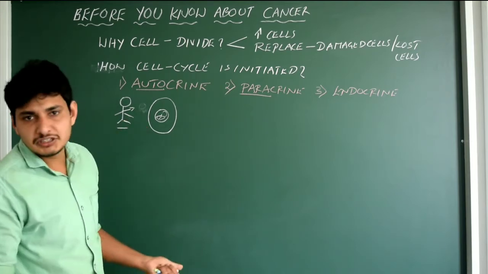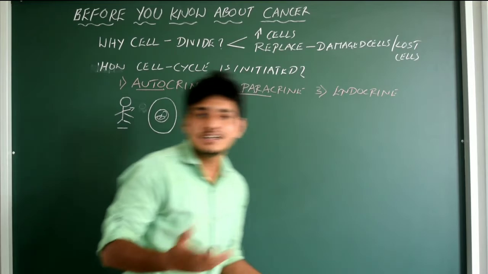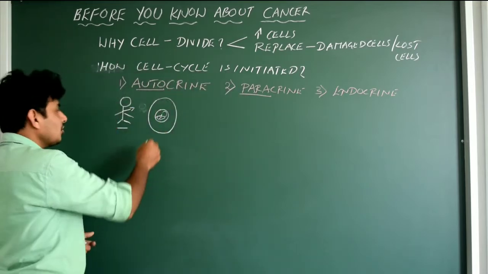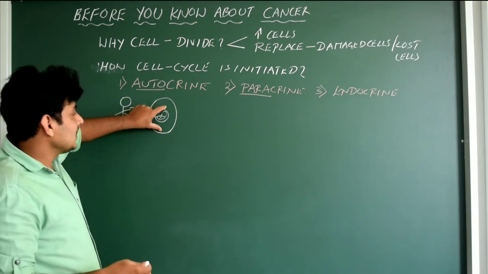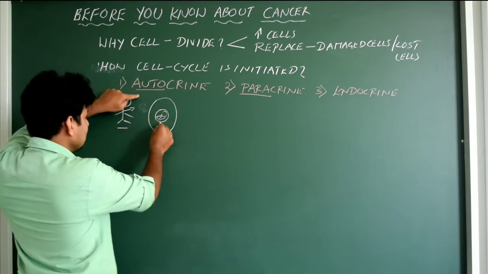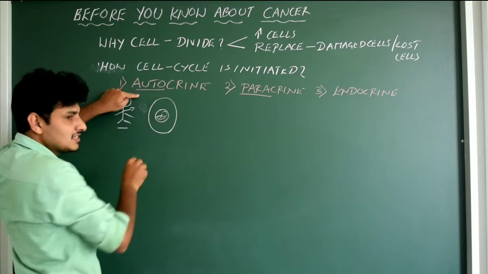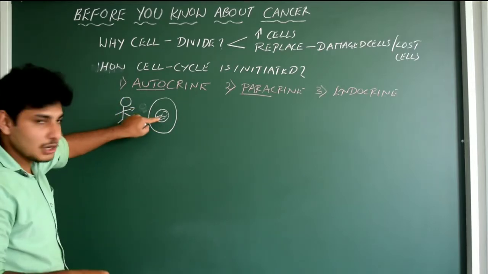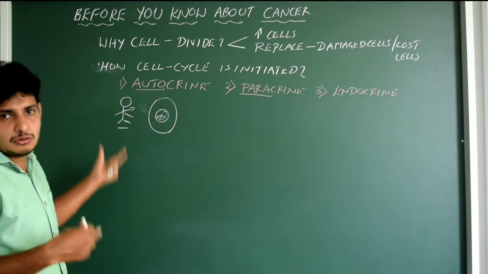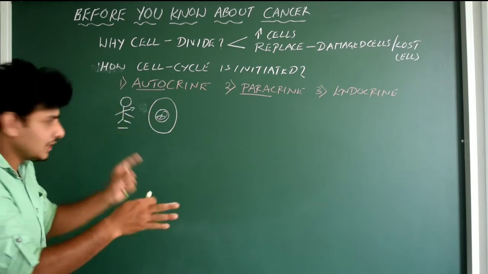How exactly is it initiated? That is nothing but a process called cell division itself, right? Okay, but we need somebody to initiate that. Who is going to initiate that? It could be the cell. Okay, let us just imagine this cell is the neighbor cell of the same tissue. So the same cell should be produced, correct? The same type of cell, because you know a group of similar cells makes a tissue, right?